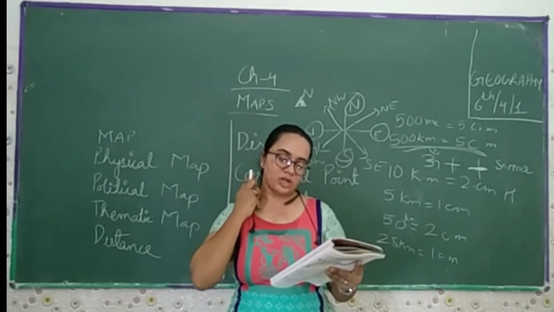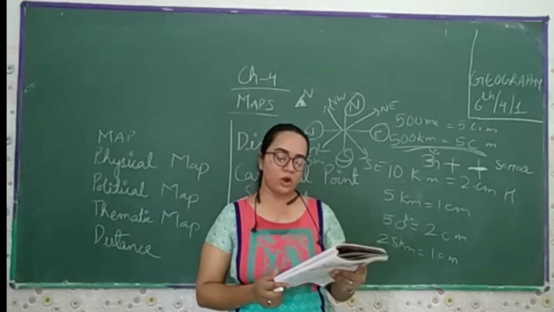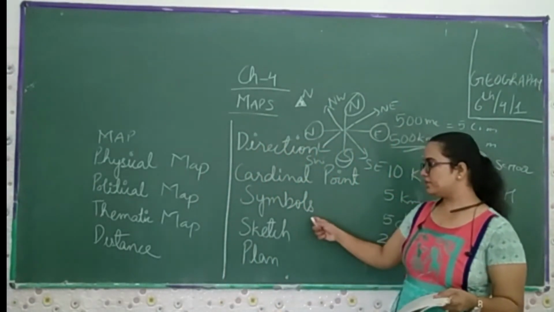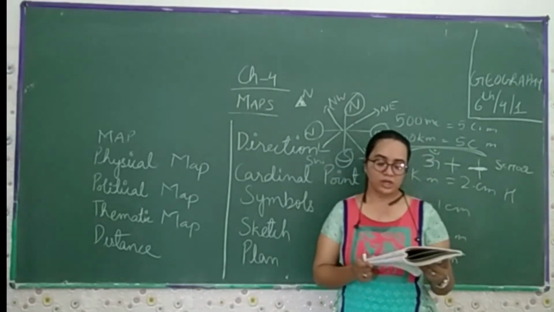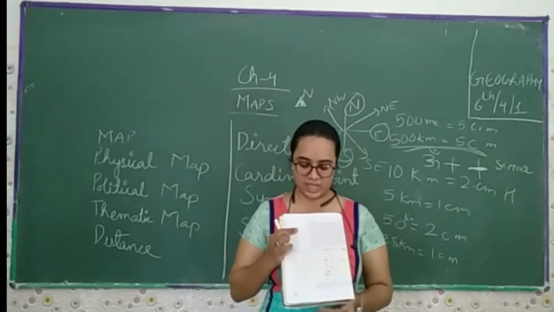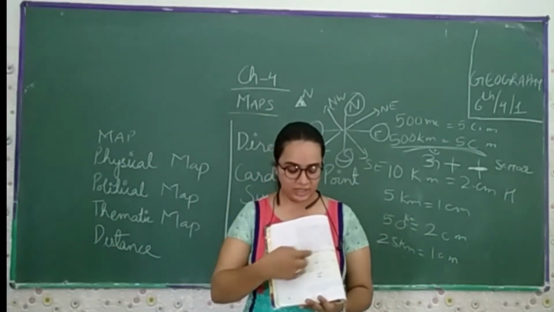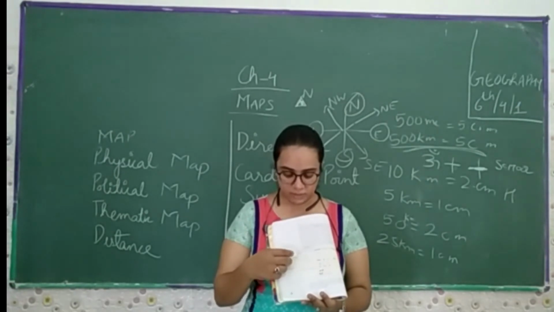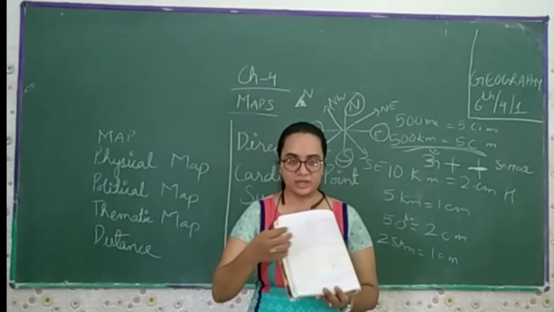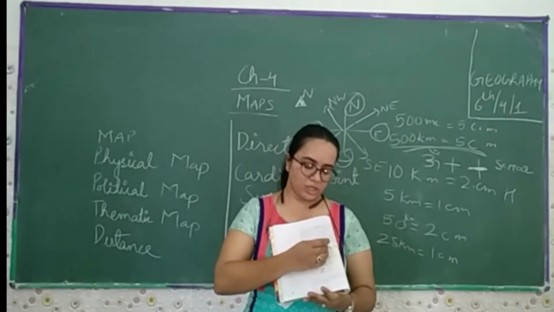This is an international agreement regarding the use of symbols. So these are called conventional symbols. Some of the conventional symbols are shown in the figure. Internationally we signed the agreement that for a particular thing you have to use a particular symbol. If you talk about the railway line, broad gauge means the broader tracks, meter gauge the moderate ones, and for the railway station they use a symbol.